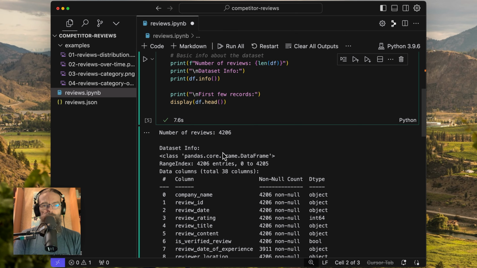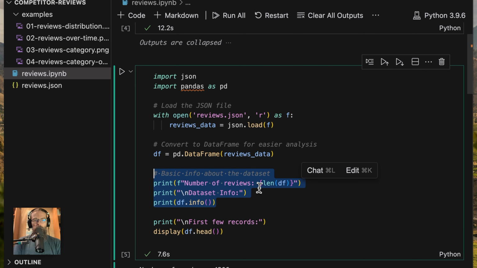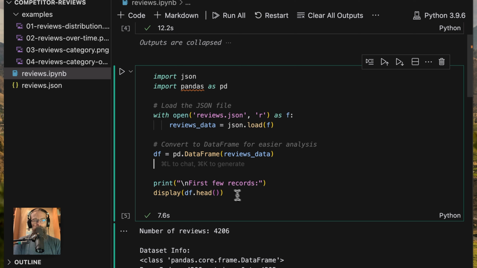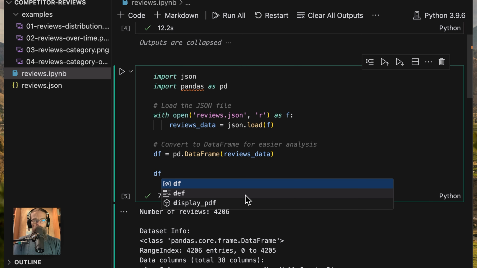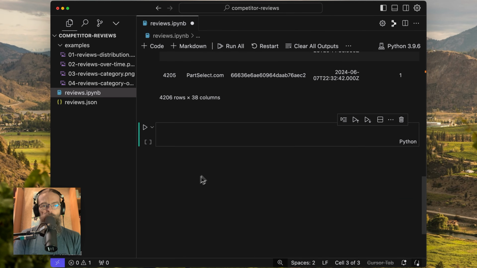So we can see it's printing out some of this stuff right here, which I don't really care about, so I'm just going to take that out. The part that I do care about is that in these cells within your notebook, if you just reference this variable, it's taken stuff into this data frame and assigning it to this variable, and whatever your variable is at the end of your cell is what's going to get displayed.